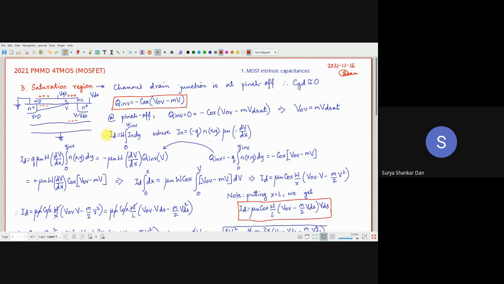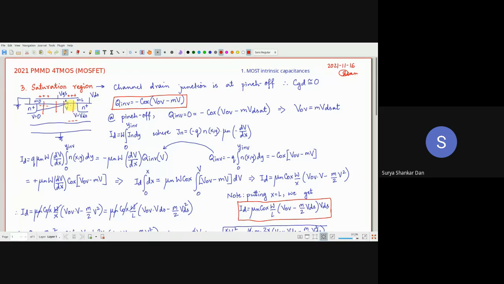Okay, I told you earlier, right? The ID you measure here, here, here, and here, is always going to be the same. The current components will be different. At one point there will be more diffusion rather than drift, for example, more towards the source side. As we go towards the middle of the channel region, there will be more drift rather than diffusion. As we go beyond the pinch off point, it is rather tunneling current and drift, but no diffusion.